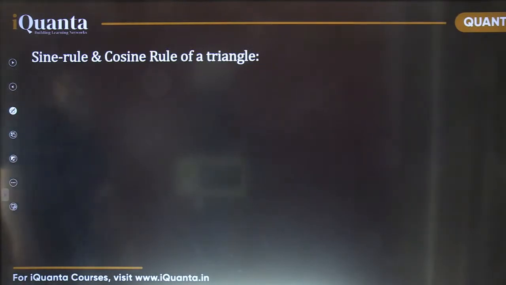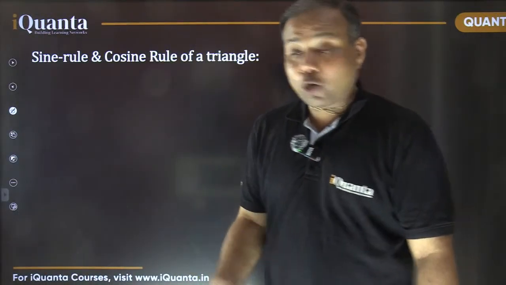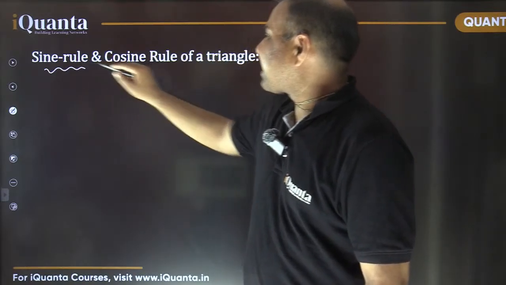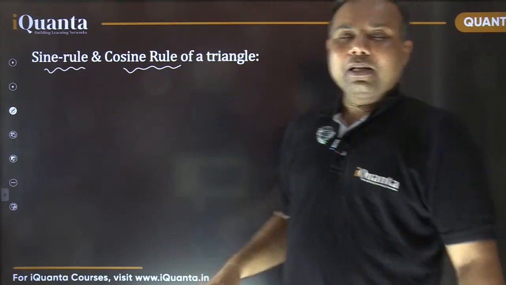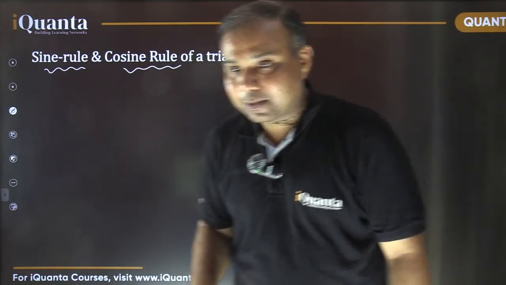Okay, so yes, the next property regarding triangles, and some of you were talking about trigonometry. So here is the use of trigonometry. There are two trigonometric rules, the sine rule and the cosine rule of a triangle, and these are very helpful sometimes.